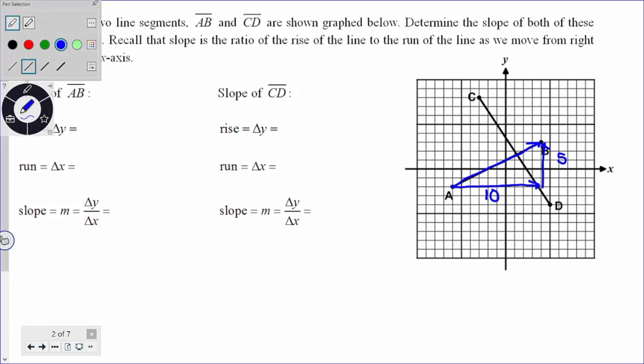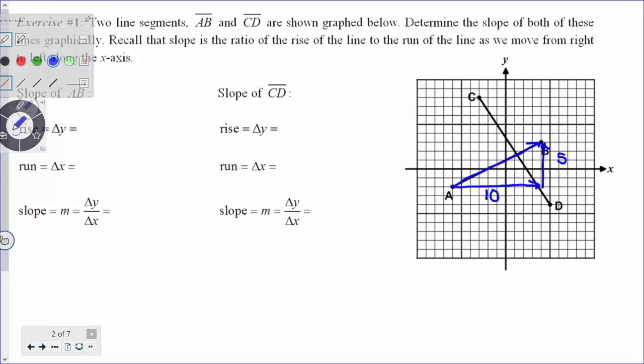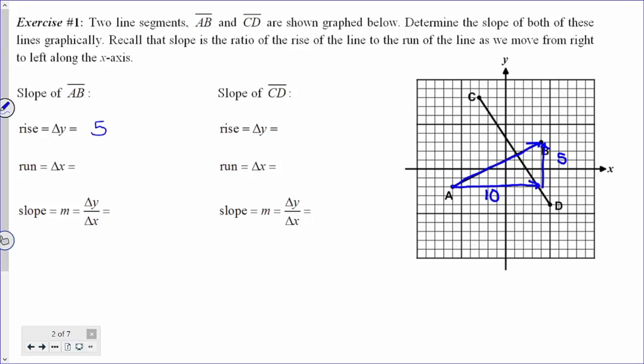So we can say our line went up 5 units between A and B, it ran 10 units, and the ratio of the rise to the run is 5 to 10, which we can reduce by dividing both numerator and denominator by 5 to get 1/2.